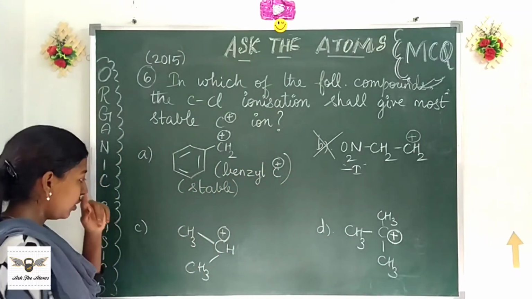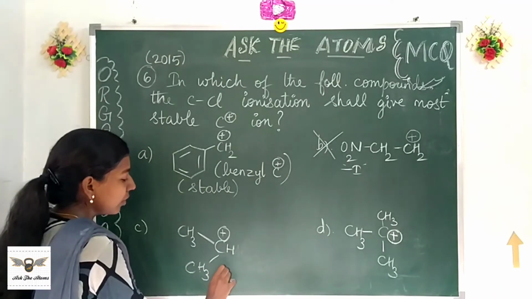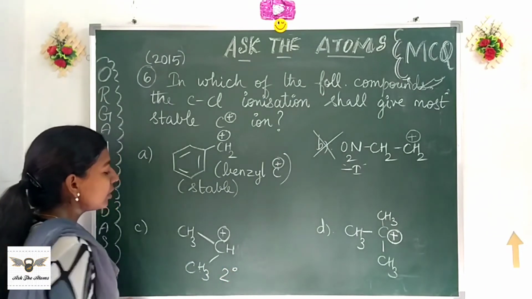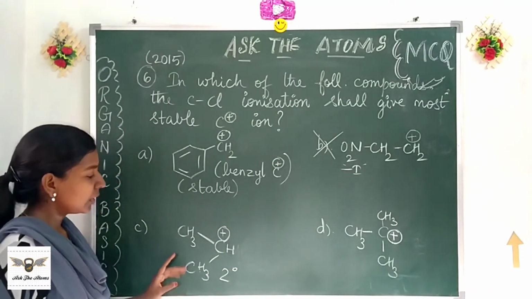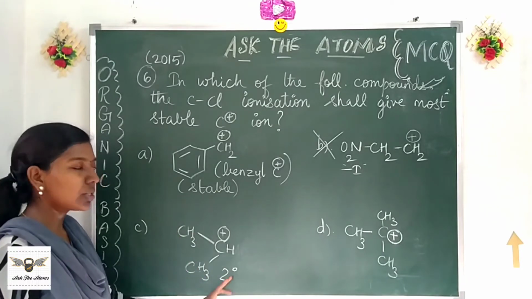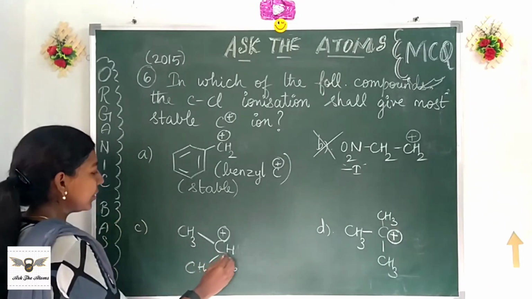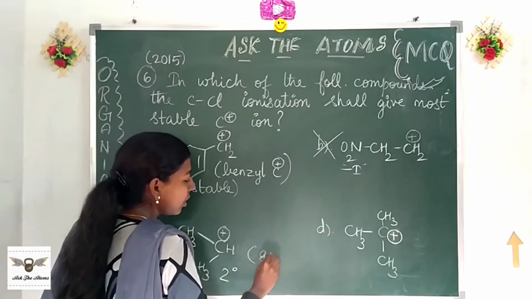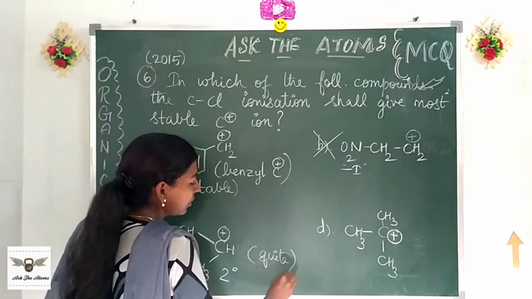Come to this. It's a secondary carbocation, right? And it is attached to two methyl groups. So this is a secondary carbocation. It is also going to be stable. Let us just have it. Okay, it is quite stable, not very much stable, quite stable.